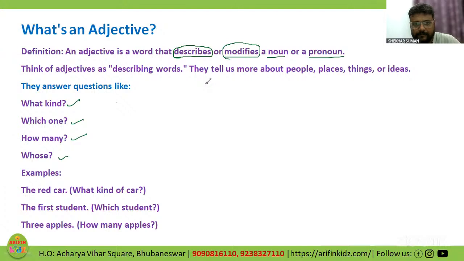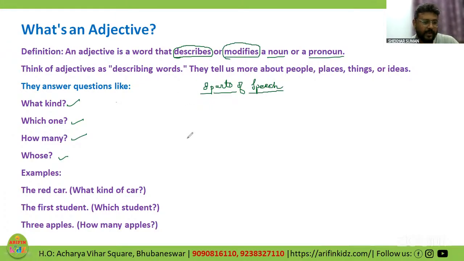There are 8 parts of speech. And in these 8 parts of speech, right at the beginning, in the first class itself, I took this as my introductory class, that there are 8 parts of speech.